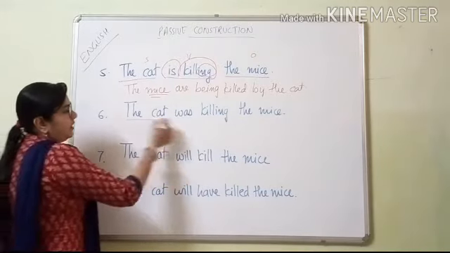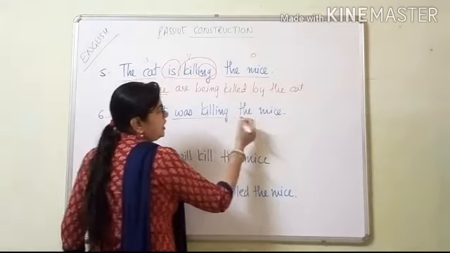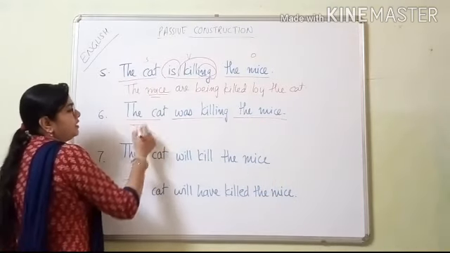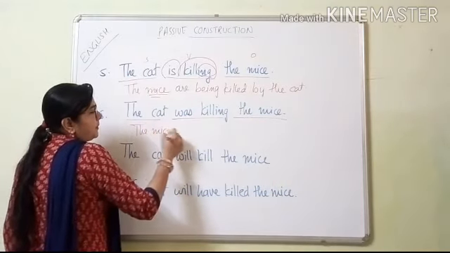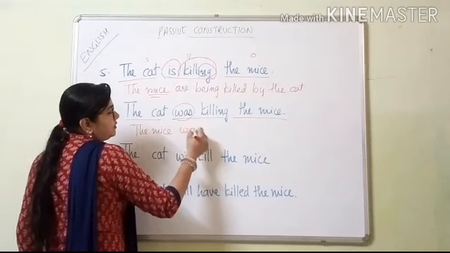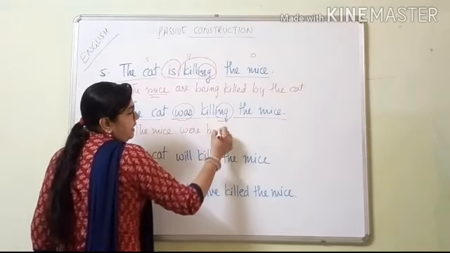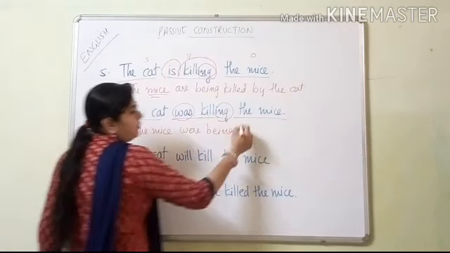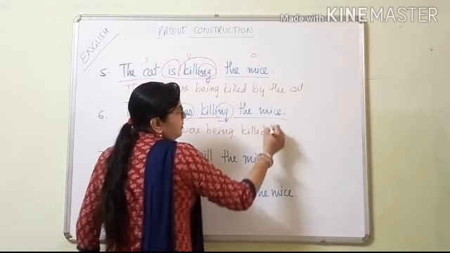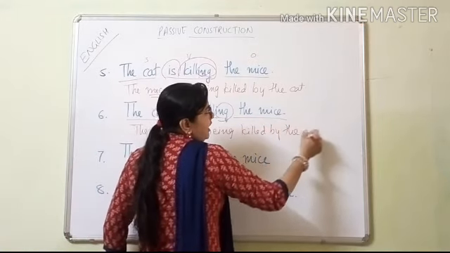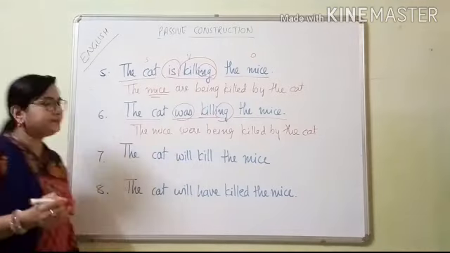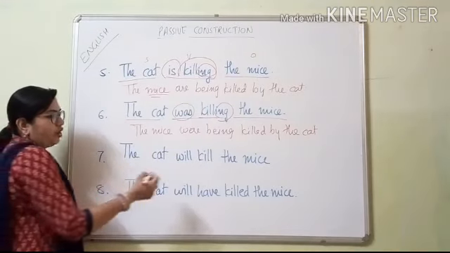Same like that, the cat, this is in the past tense, was killing the mice. Keep the object, the mice were, because ing is there, being, verb's third form, killed by the cat. Understood? Now see here, auxiliary comes.